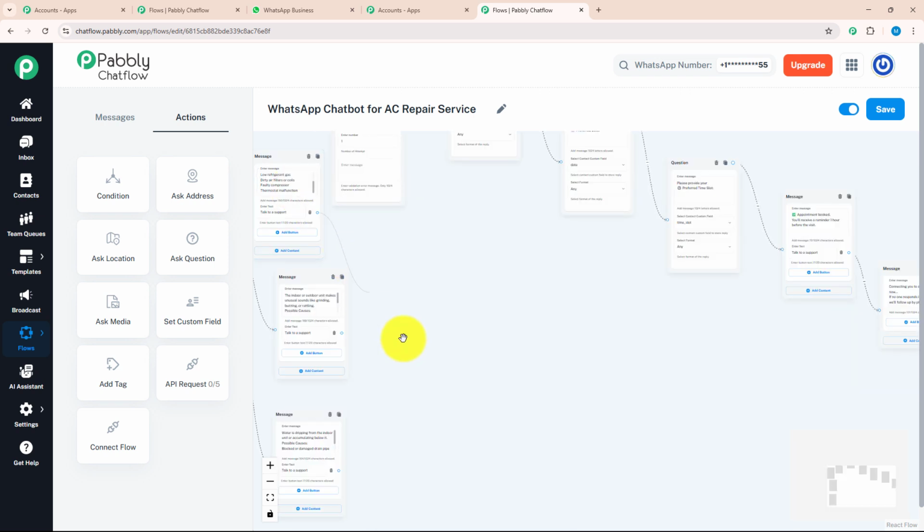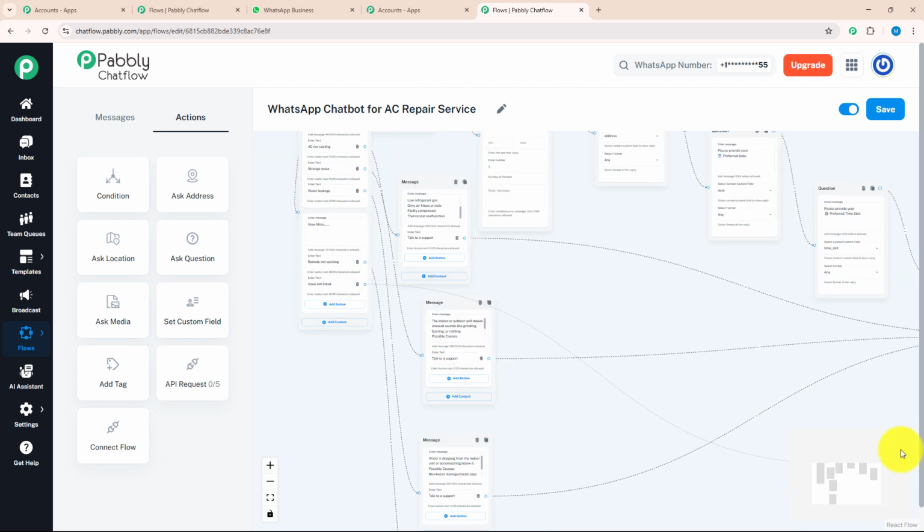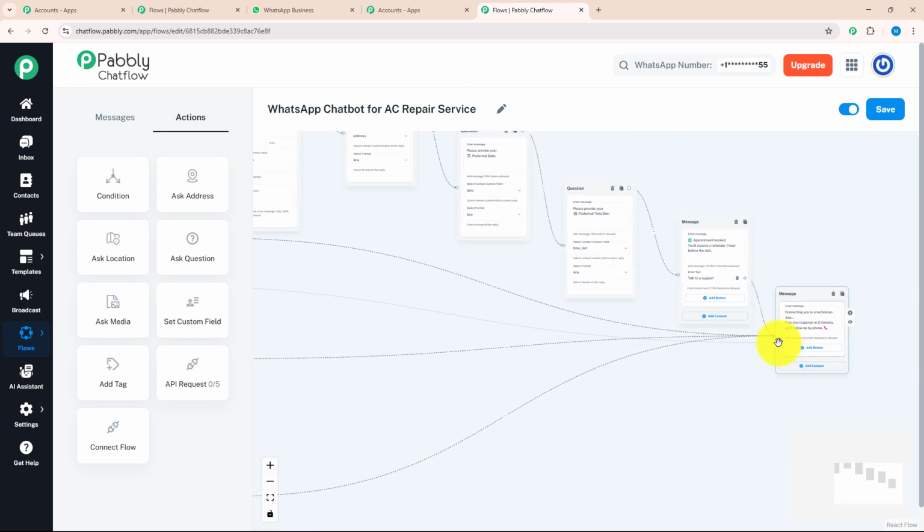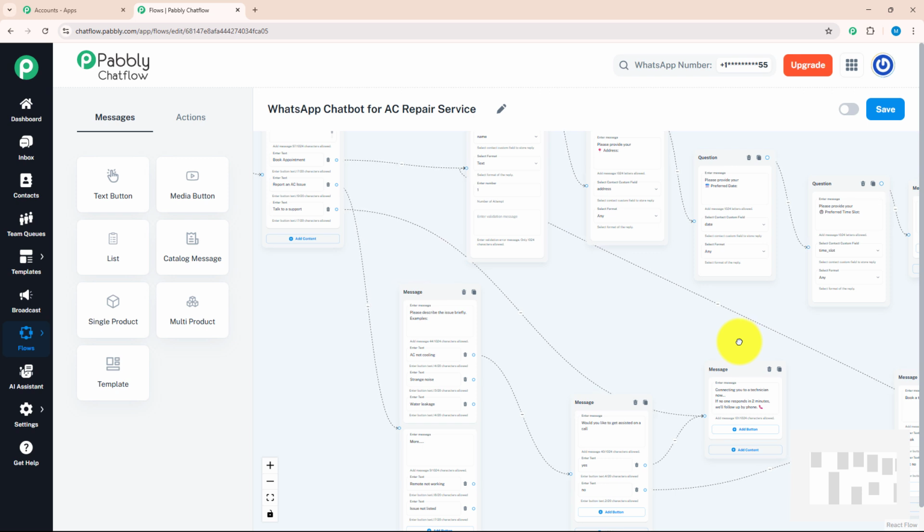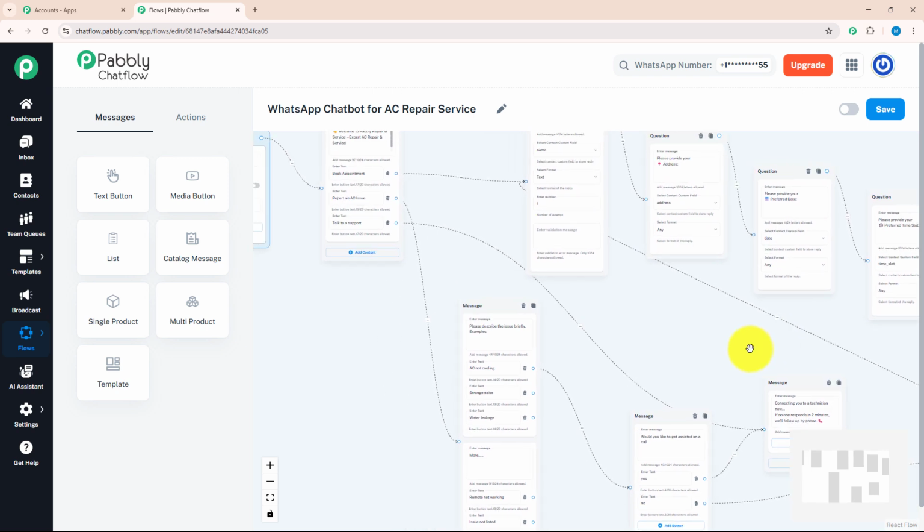Now I will connect each talk to a support button with a message that we have put for talk to a support. Something like this. And even the issue not listed button with the same message so that the customer team can inquire what issue is coming. So yes, as you can see, I have entered all the required details that would be needed to run a chat flow for AC repair services.